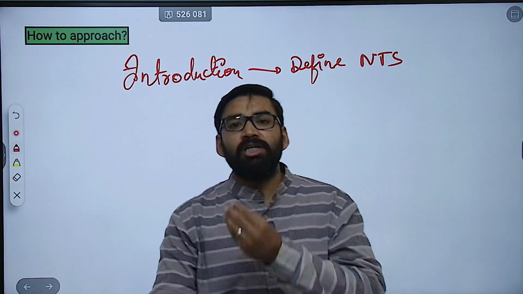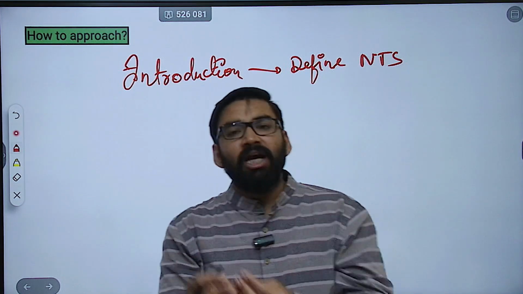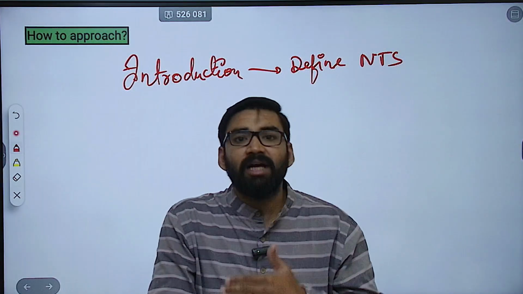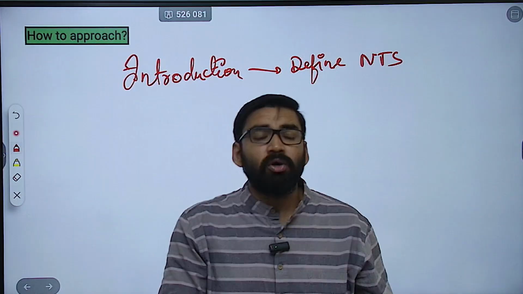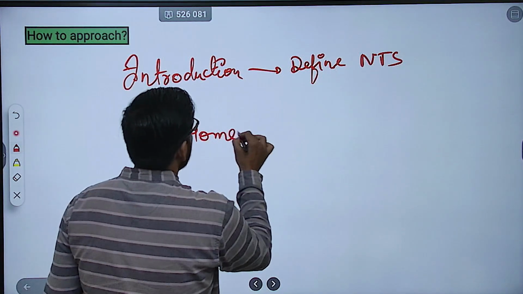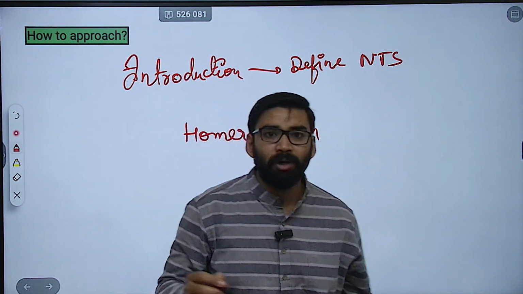And non-traditional security threats encompass challenges like food and environmental crisis, which transcend national borders and require global cooperation. So here you can mention the Homer-Dixon model. This is very important, Homer-Dixon model.